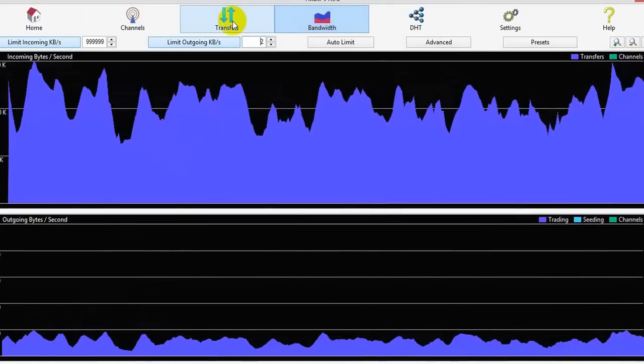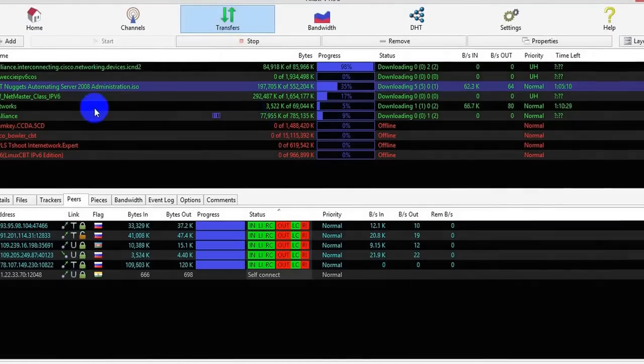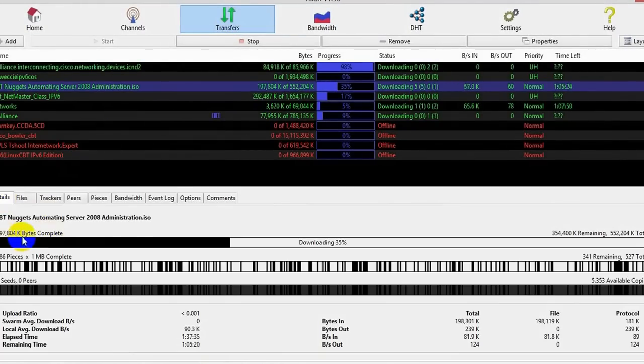Now I am going to the tracker. Here are the details, how many pieces are available, file properties, downloading, seeding. This is the current speed now, and it is the maximum speed. Outgoing this 0.13 kbps, now working at 2 kbps.